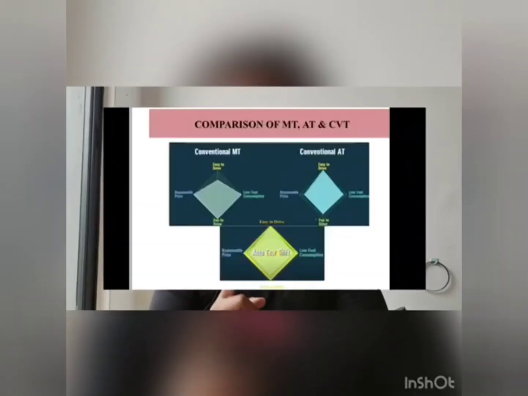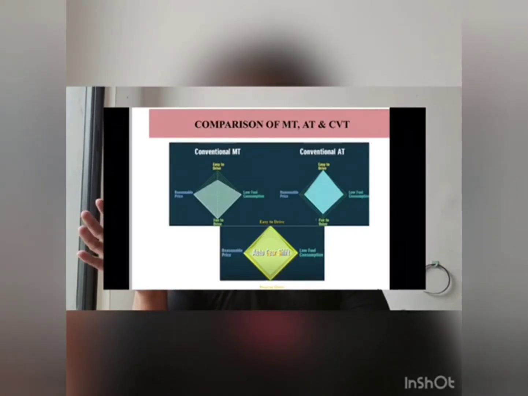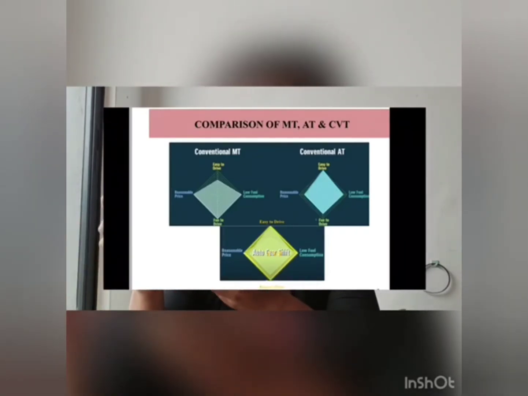So for my part, I would like to talk about the comparison of MT, AT and CVT. Okay, for conventional MT, we can see from the statistic web, it has low fuel consumption and a reasonable price, and it is fun to drive. But for conventional MT, it's not really easy to drive the vehicle.